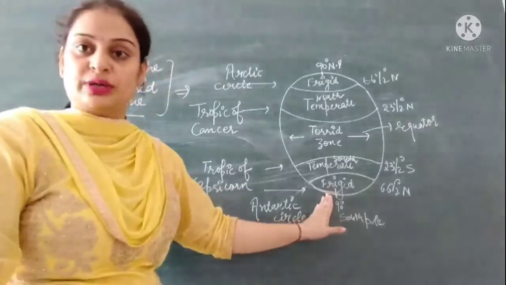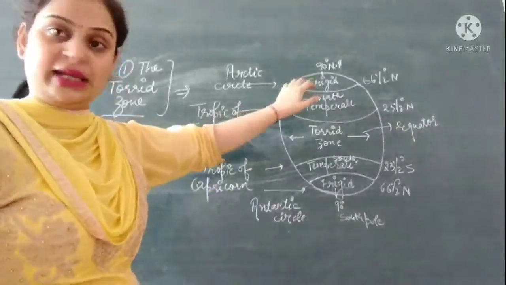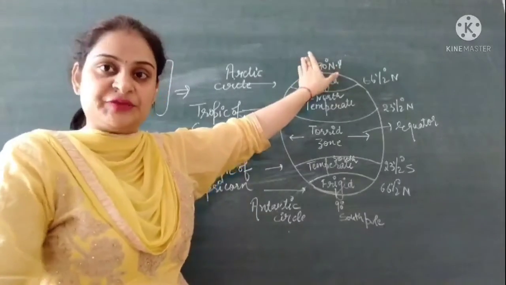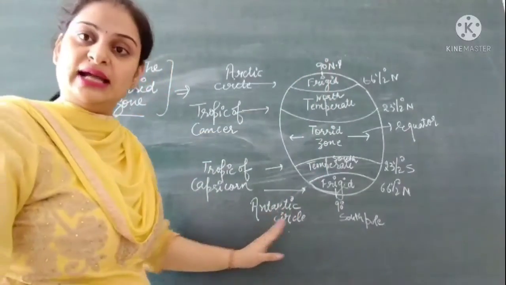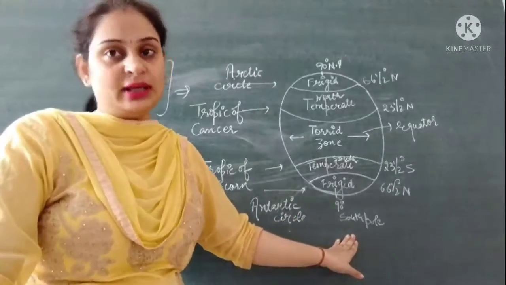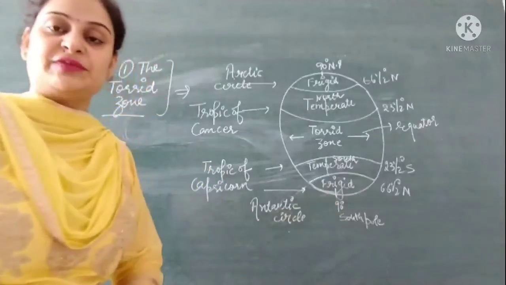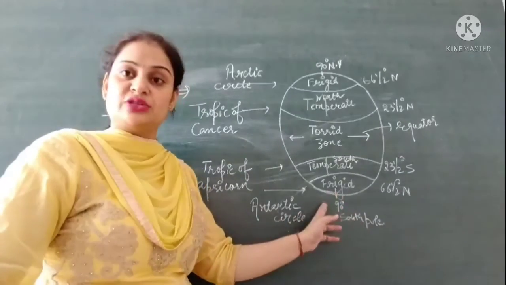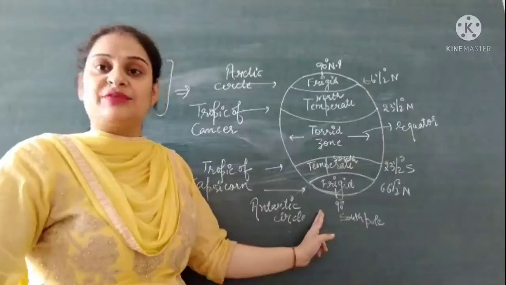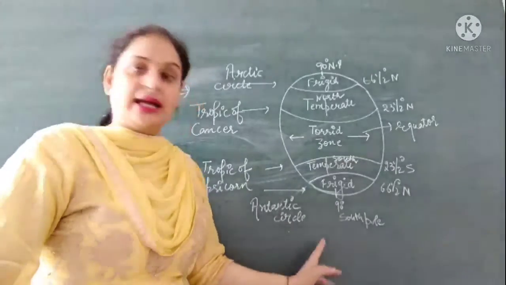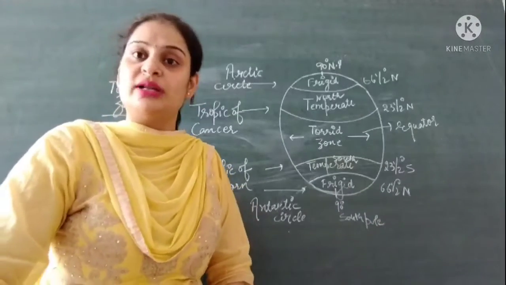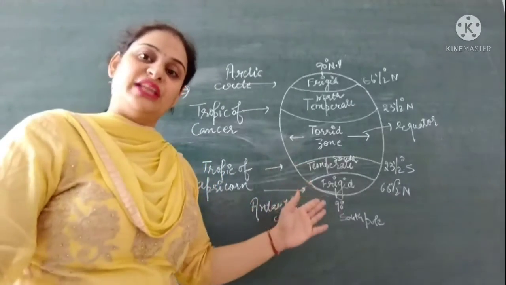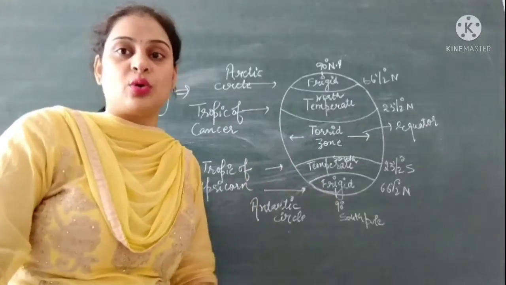The climate found in the frigid zone is very cold because these zones are very far away from the equator. The sun rays do not give so much heat in these areas, so the climate of these zones is extremely cold.